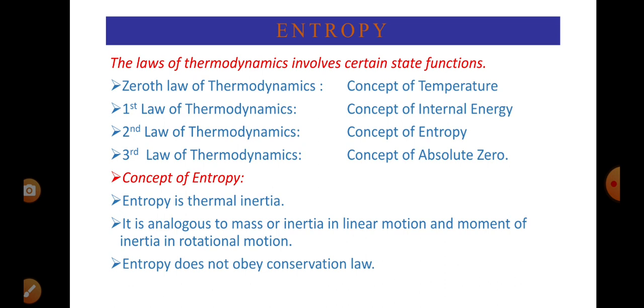Entropy does not obey a conservation law because it is not cyclic, it is irreversible. It is not reversible. That is why it does not obey a conservation law, and we cannot take it back. We can understand more about this in the next slides.